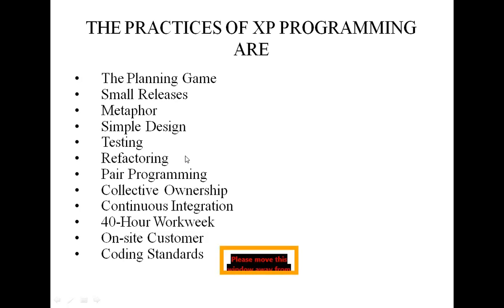Is there a way to simplify this? These are the advantages. Disadvantages: many tasks really don't require two programmers, it is a hard sell to the customer, and pair programming is not for everyone. So these are the disadvantages in pair programming.